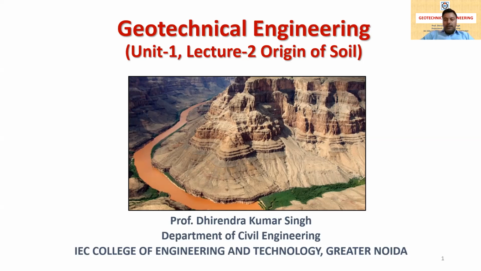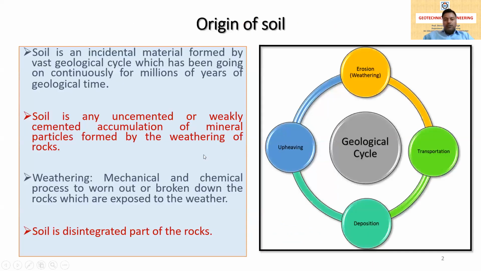So first of all, the origin of soil. Soil is an incidental material formed by a vast geological cycle, which has been going on continuously for millions of years of geological time. Here soil is an incidental material. Why? Because it is not necessary that it happens at any time, but when the conditions for the formation of soil are met, then the soil will form. That's why it's called an incidental material.